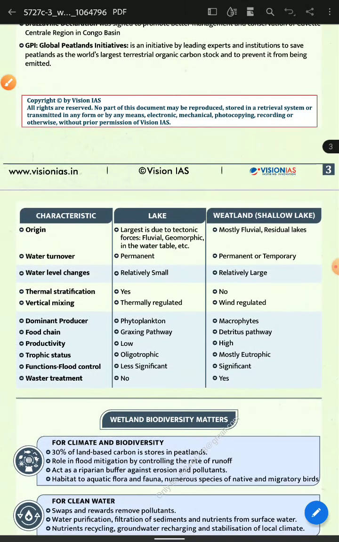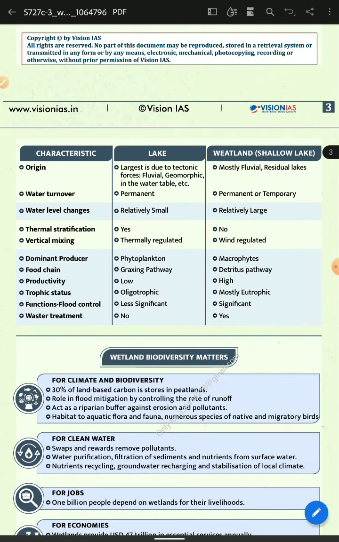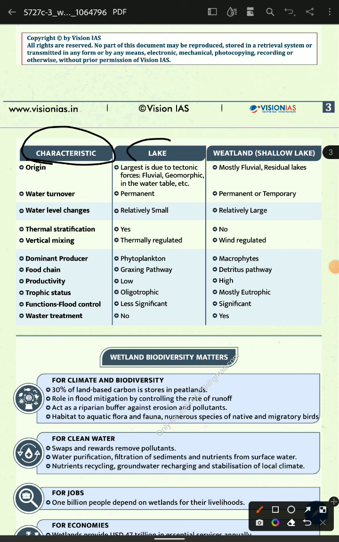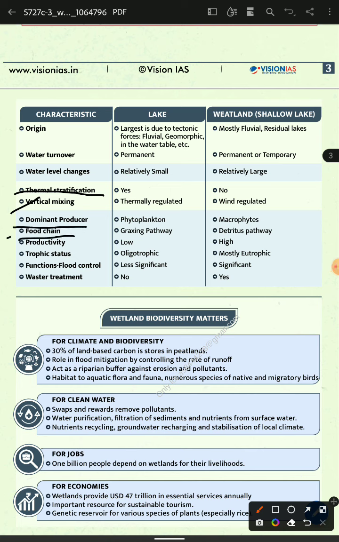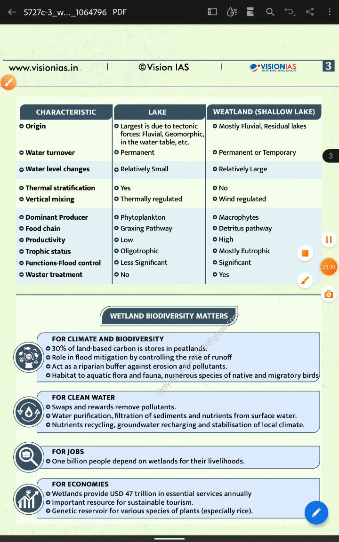What is the category-wise division of wetlands? What is the function of wetlands? What are the characters? What are lakes and wetlands, and shallow lakes? Where does the origin happen? Wetland turnover and water level change, thermal stratification, and also thermal structures, dominant food chain productivity, trophic status, function, food control, waste management, waste treatment.